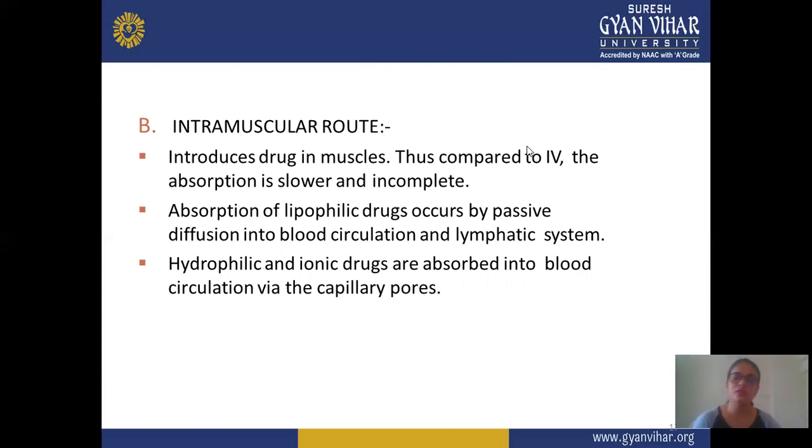So if you give a hydrophilic or ionic drug, it can also be absorbed, but absorption takes place through capillary pores. This route is also good compared to the oral route, and it has a faster effect than the oral route.